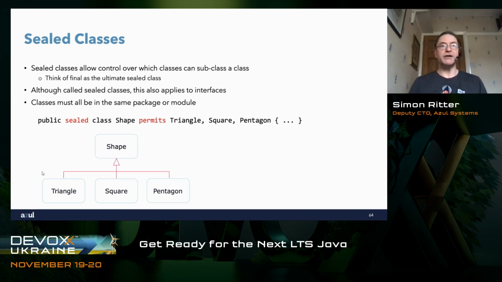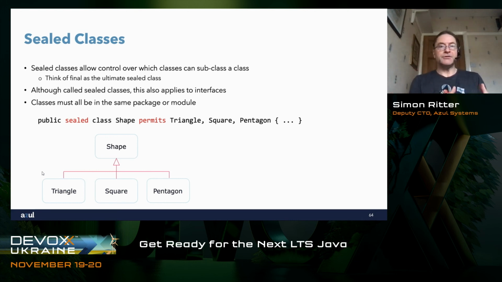So we say public sealed class shape, and then we add a permits clause which lists a number of classes which are allowed to subclass shape. The important thing about this straight away is that none of those classes have to exist at that time. All we're saying is that those three classes, triangle, square, and pentagon, can, if we provide them, subclass shape. But it isn't saying that all those three classes have to be there as well.